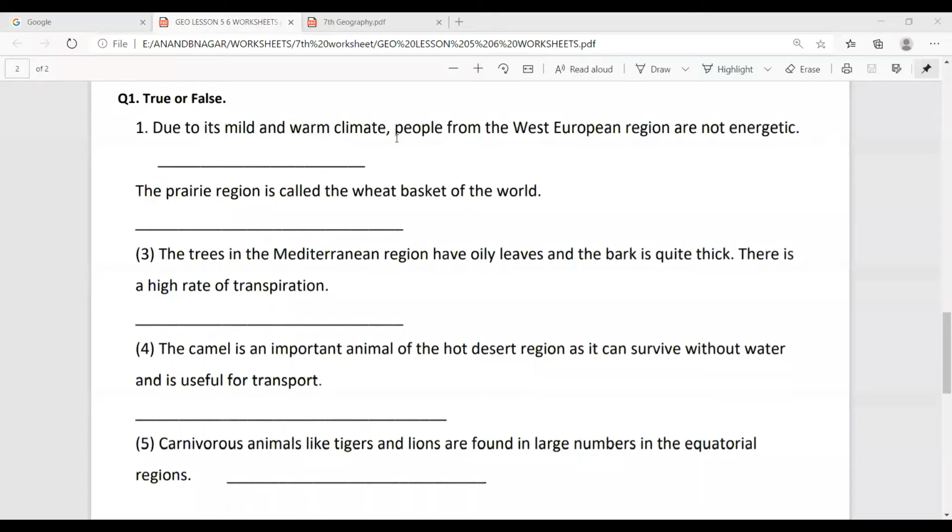True or false: due to its mild and warm climate, people from the West European region are not energetic. Okay, so go to the page number. It is in lesson 6. So go to lesson 6 first and go to page number 34. Okay, page number 34.